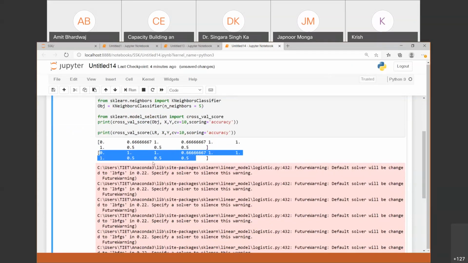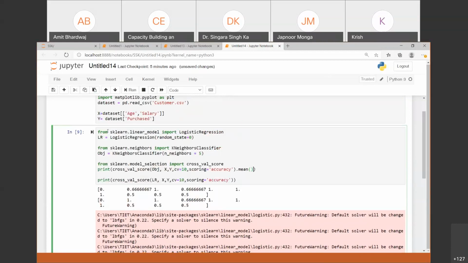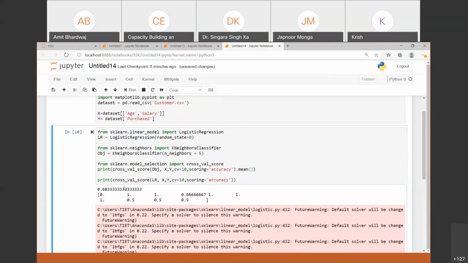Is it okay? And if you want to see the mean of this one, you can do it. This is the mean of the accuracy provided by the first model, which is the KNN model. So by executing different models on your data, you can find out which model is the best fitted model to your data.